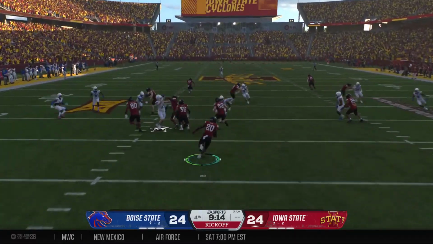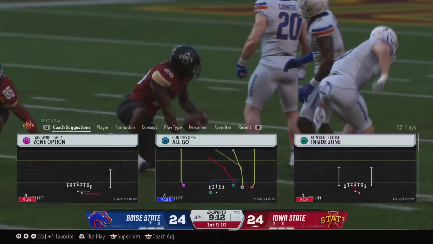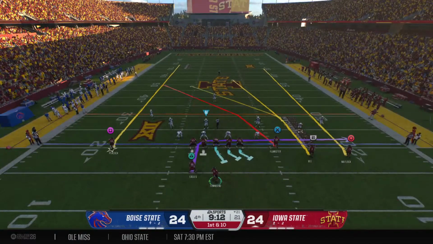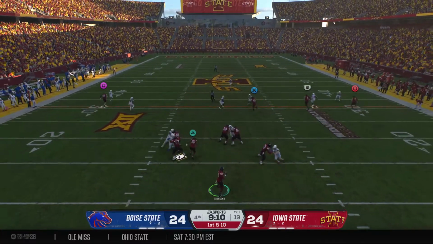He'll bring it back from inside his 5. Not a lot of space to be found. Good hustle by the coverage team, and they stop him at the 21. Iowa State has the ball back. The Cyclones ready to go on offense.